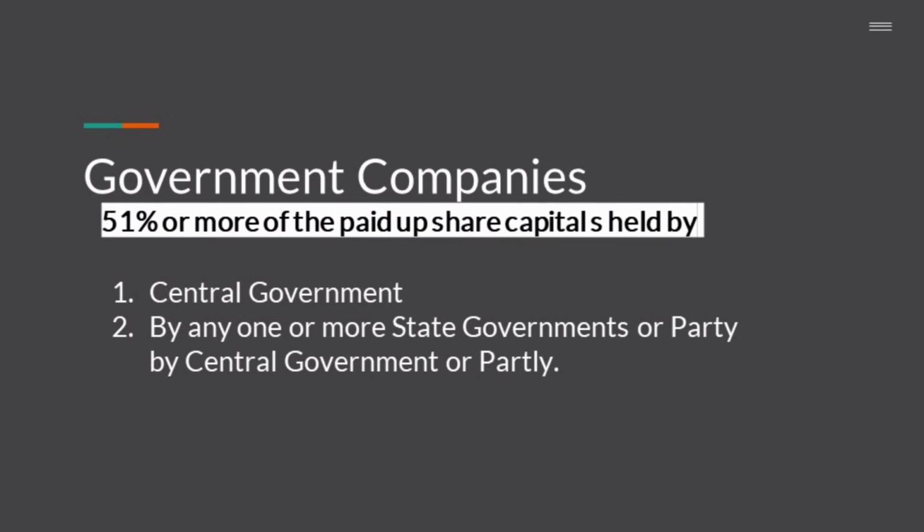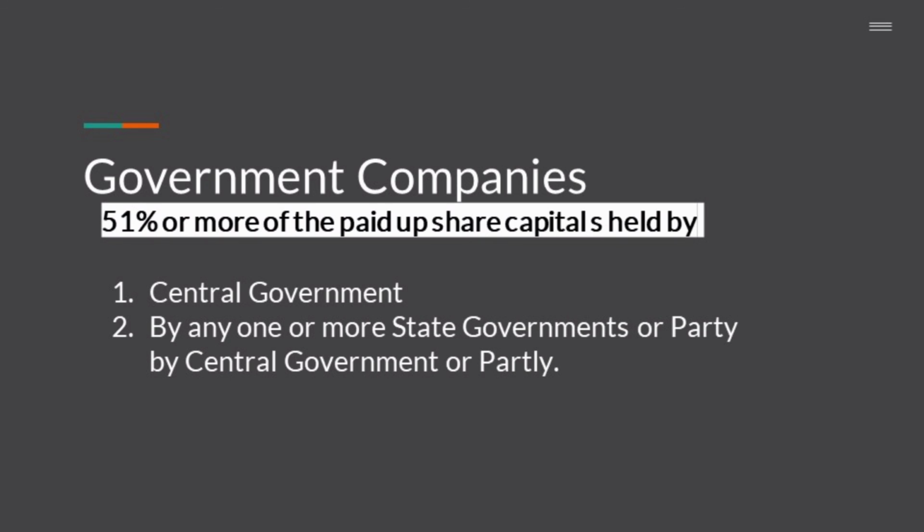So you know that government company means 51% or more of the paid up share capital is held by the central government, by any one or more state governments, or partly by the central government and partly by the state governments. This paid up capital may be equity share capital or preference share capital. Whatever may be the type of the capital, the government should hold not less than 51%.